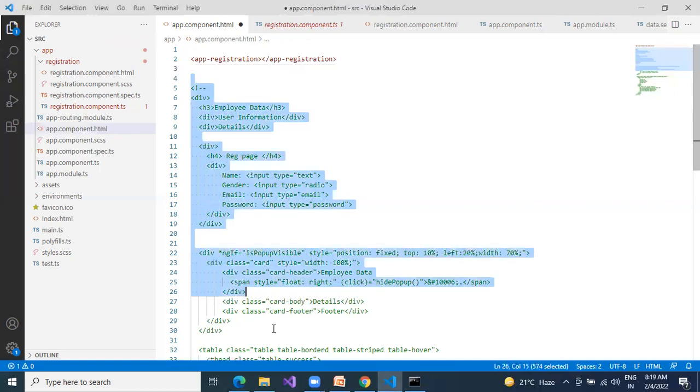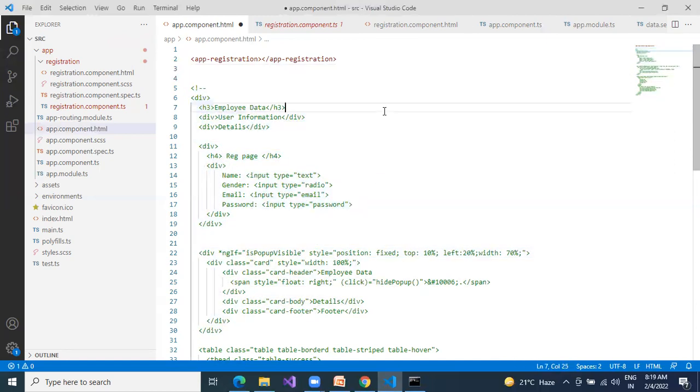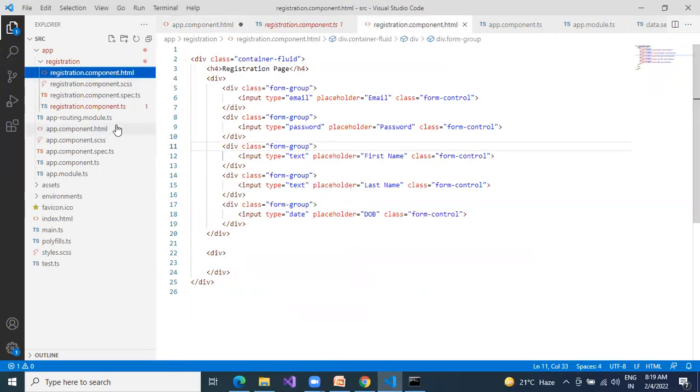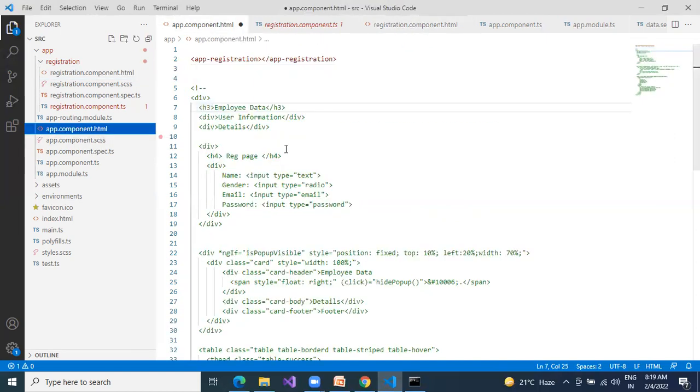So whatever code you have, remove everything. Once you have created it, remove everything, just to give the reference of the registration page. That's it. Okay. I will explain the Angular folder structure maybe 4 to 5 days later. Then you will get clarity. So just to start with the HTML, we need one component to design. That's why I'm giving this instruction.